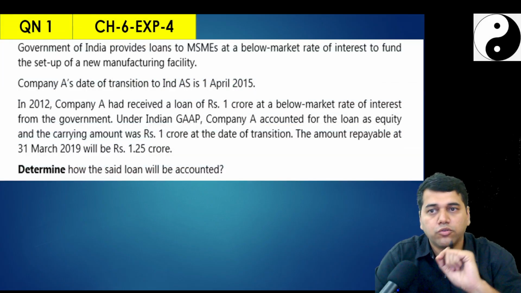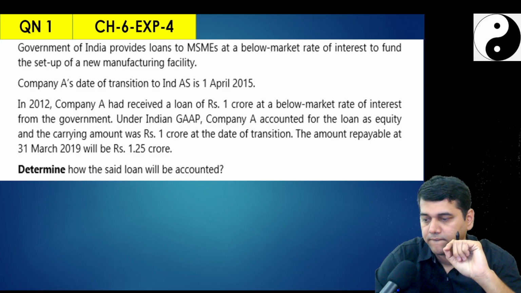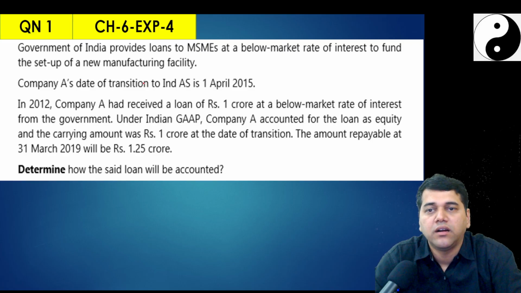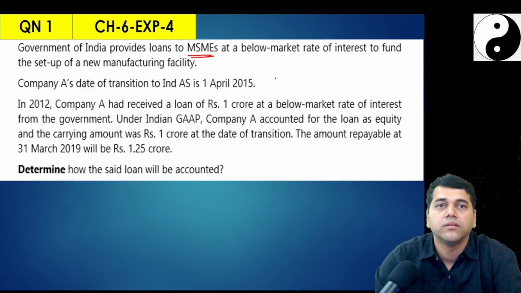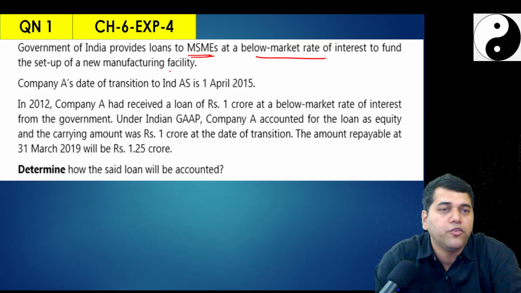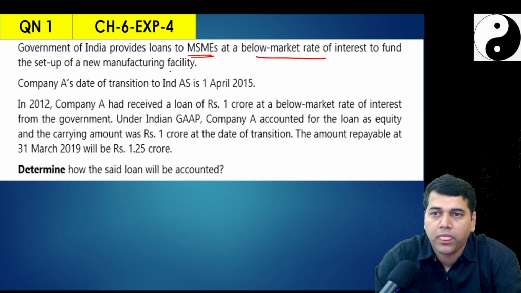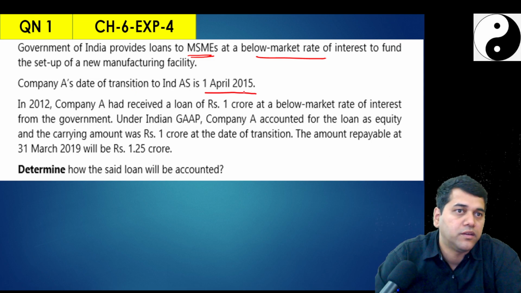Yes. So take out question number 1. This is an example question. Government of India provides loan to MSMEs below the market rate of interest to fund the setting up of a new manufacturing facility. Now, company A's transition date is 1st April 2015.